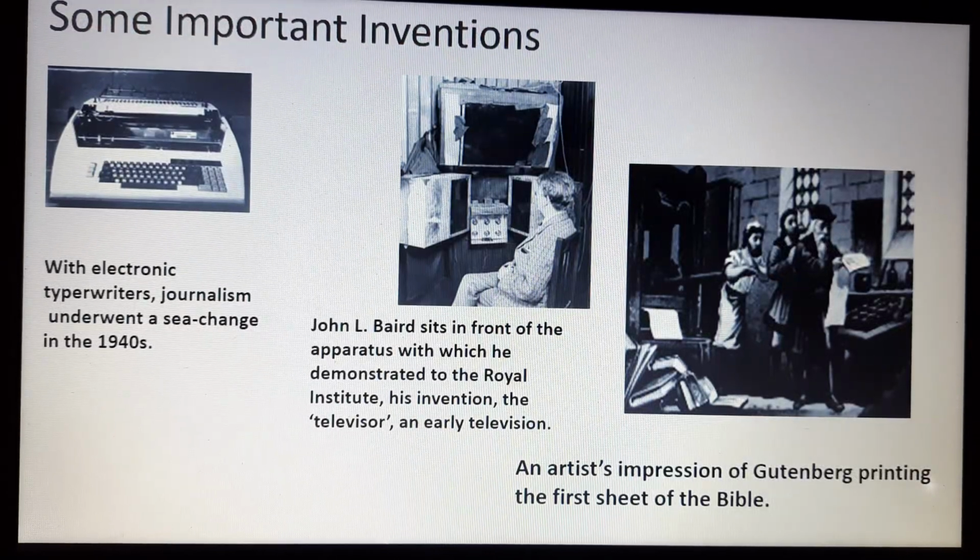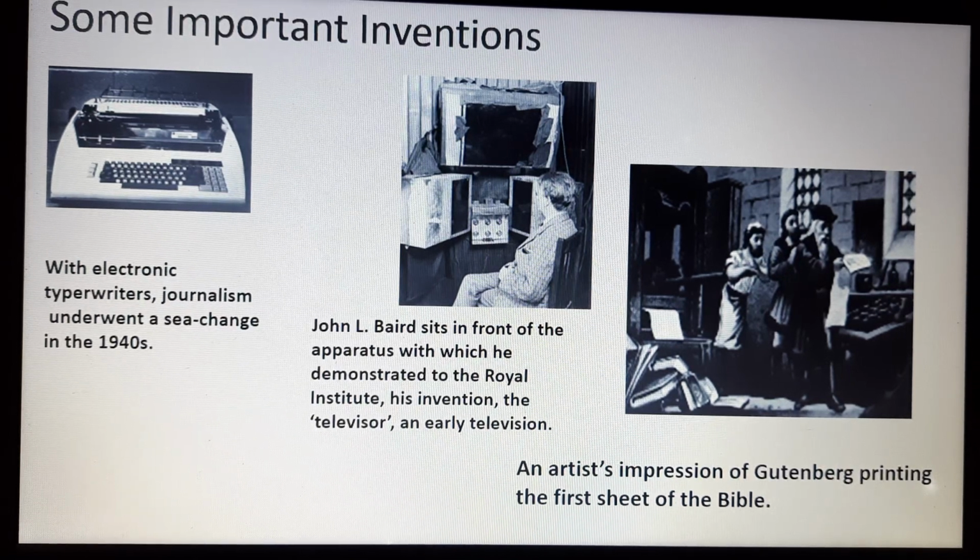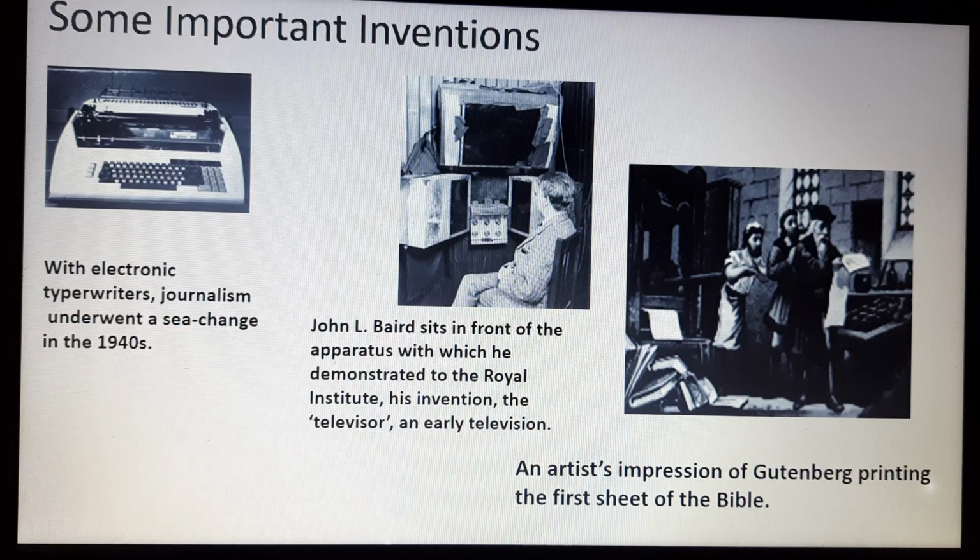Now you can see some important inventions on the screen. The first invention is the electronic typewriter, which changed the world of journalism. A sea change took place in the 1940s, and after that typing started. Next, you can see John Logie Baird, who invented the television. He is sitting with an apparatus which he called the televisor, and it is the oldest form of television when it was invented. According to that, this television was the first one on which we saw all the things.